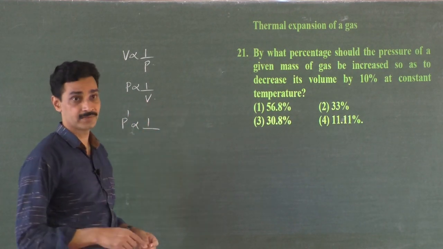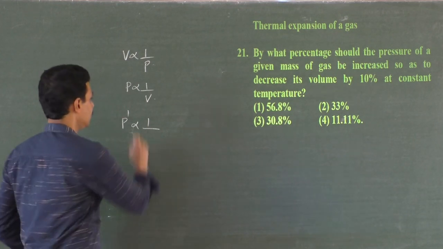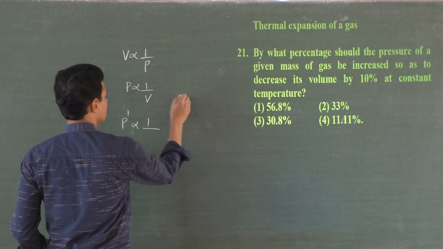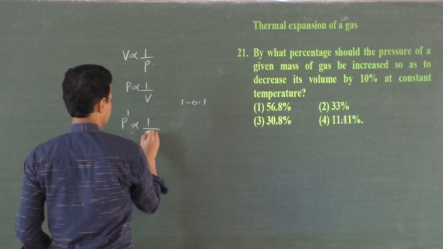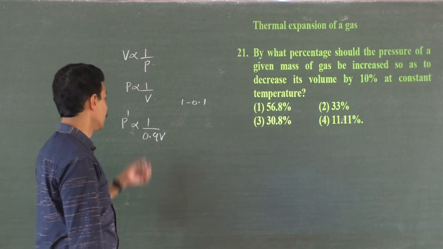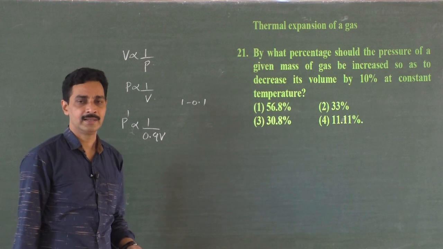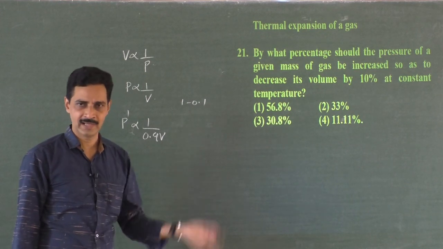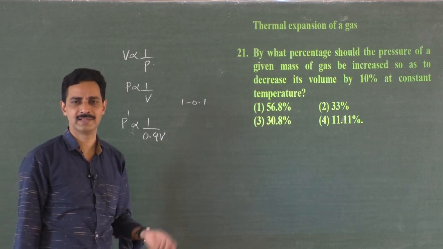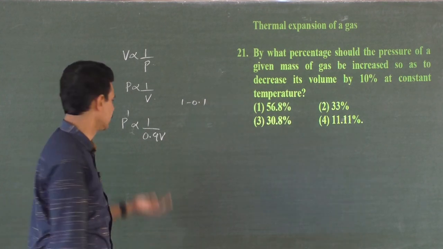So a decrease by 10% out of 100 is 10. Out of 1, it is 0.1. So decrease it by 0.1. When you decrease 1 by 0.1, what do you get? 0.9 V. Correct? A 10% decrease in 100 makes it 90. A 10% decrease in 1000 makes it 900. A 10% decrease in 1 makes it 0.9. You have to decrease by 0.1, so it becomes 0.9 V.